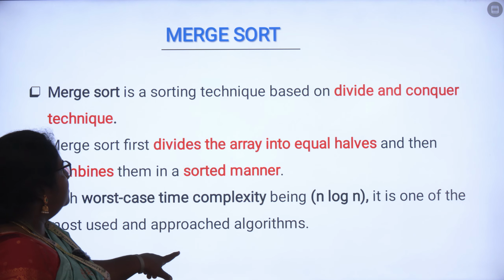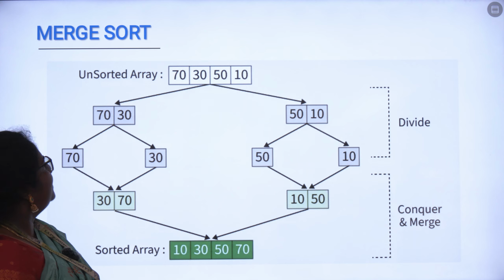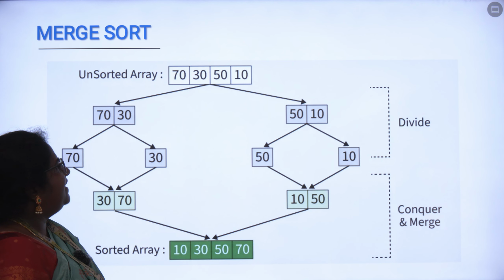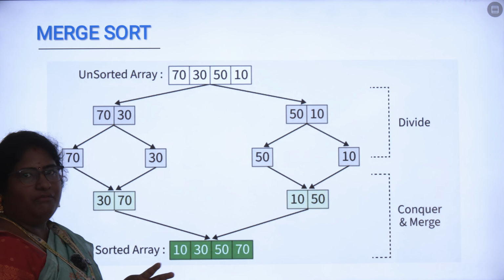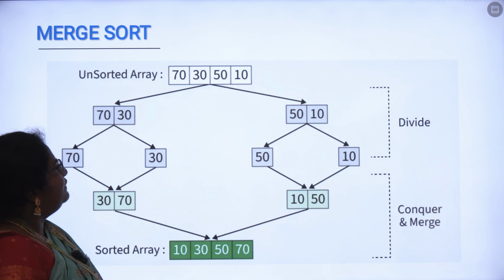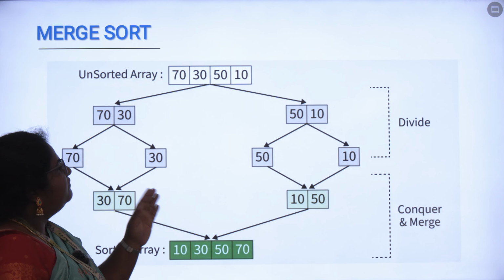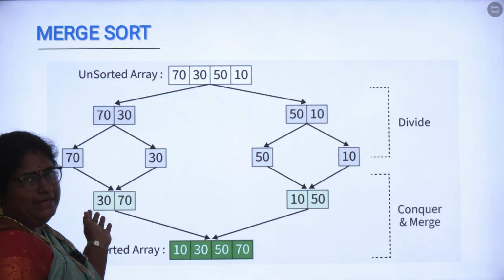When we are considering merge sort, we have an unsorted array: 70, 30, 50 and 10. So here you have 4 elements in the array. Now it will be divided into 2 halves. Here 70 and 30 will be taken on the left hand side, and 50 and 10 will be taken on the right hand side. Further it will be divided.